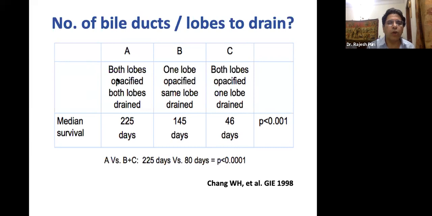and you have drained both the lobes, then the life expectancy is roughly around 6 to 8 months. But if one lobe is opacified and one lobe drained, then it is roughly around 145 days. But if both lobes, the right and the left, are opacified, and you have drained only one, the life expectancy goes down to 45 days.